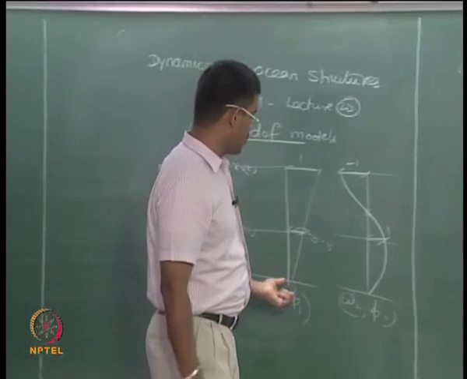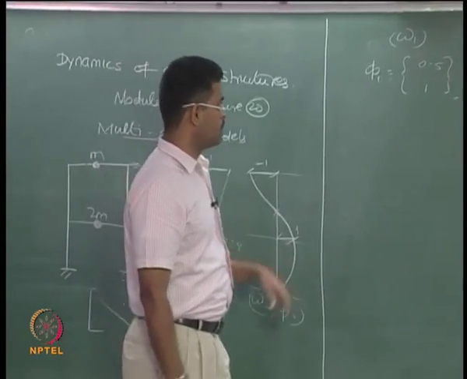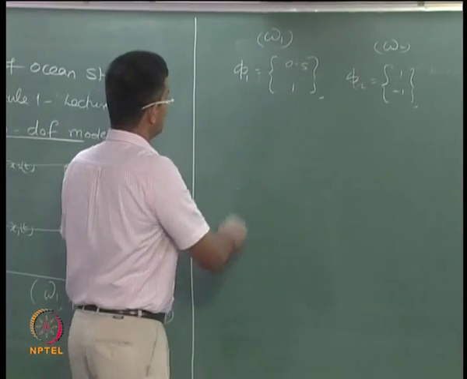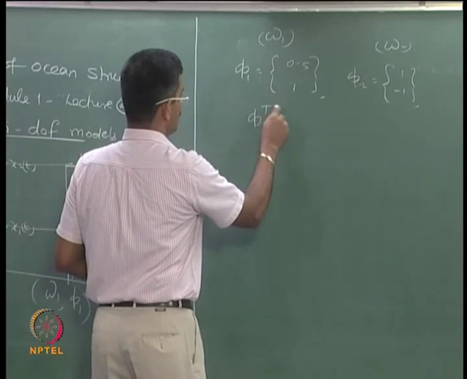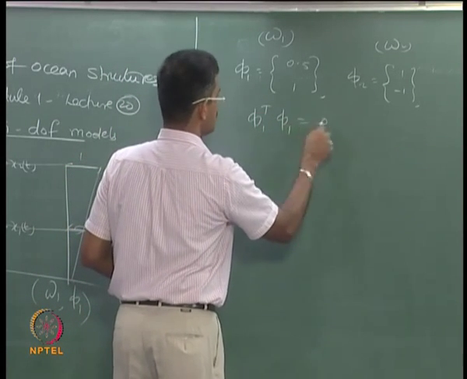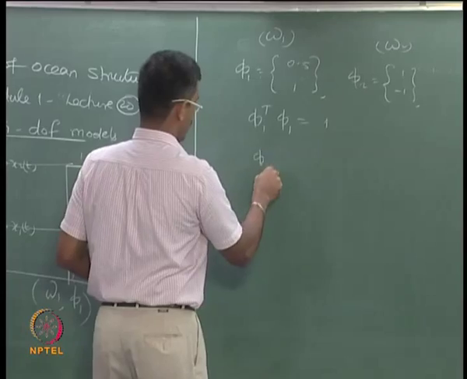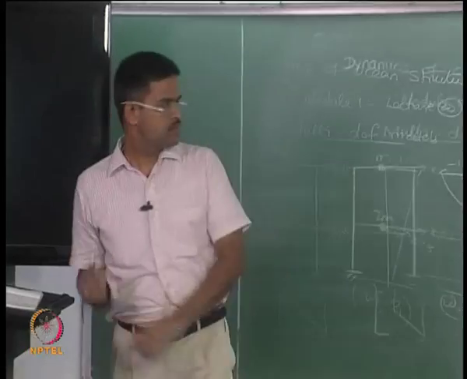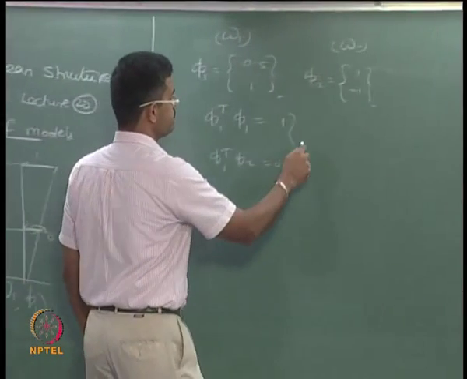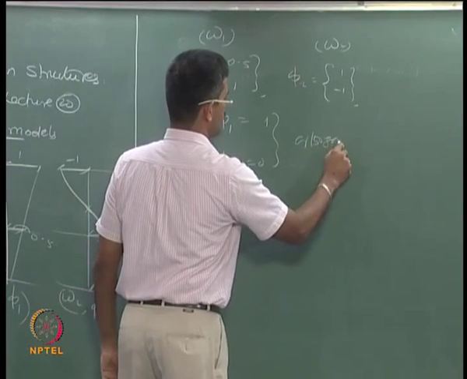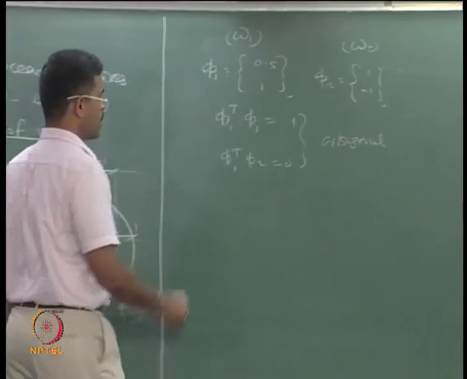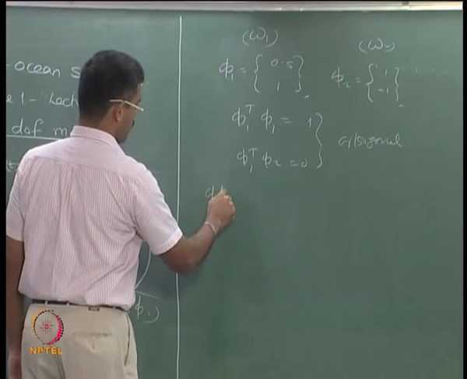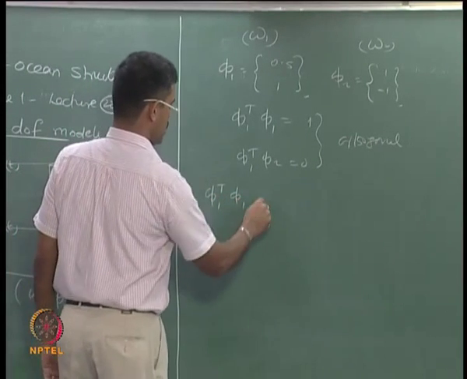So I must know whether they are orthogonal or not, because there are advantages here. We said that if phi 1 transpose phi 1 is unity and phi 1 transpose phi 2 is 0, then I can call this orthogonal. Yesterday we gave an example to check whether they are orthogonal or not. So quickly let us do this. Let us try phi 1 transpose phi 1 in this case.